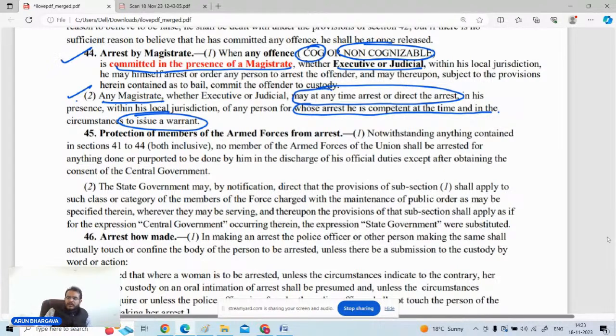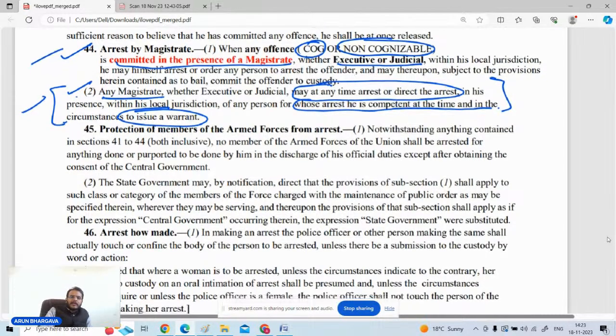And the second situation is if there is a person for whose arrest a warrant can be issued by the magistrate, and the person is within the local jurisdiction of the magistrate, the magistrate can directly arrest such person or order the arrest of such person. ठीक है, तो 44 के दोनों क्लॉजेज आपके लिए रेलेवेंट है.